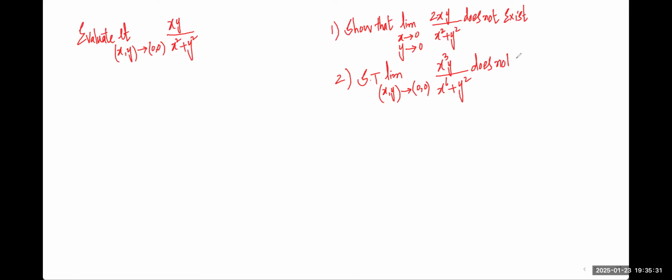So the first one, first I have to note this one: evaluate. Just tell me when I evaluate, whether the limit exists or does not exist. That's it. Limit exists or does not exist. That is my question.